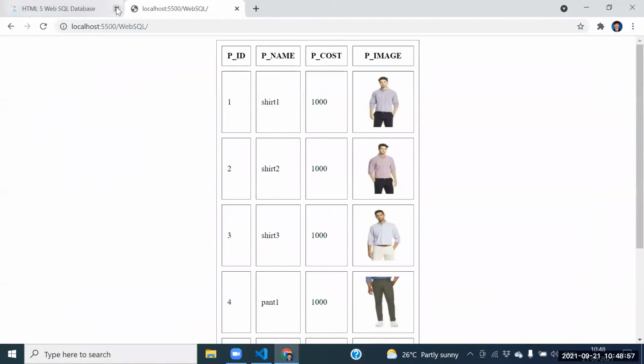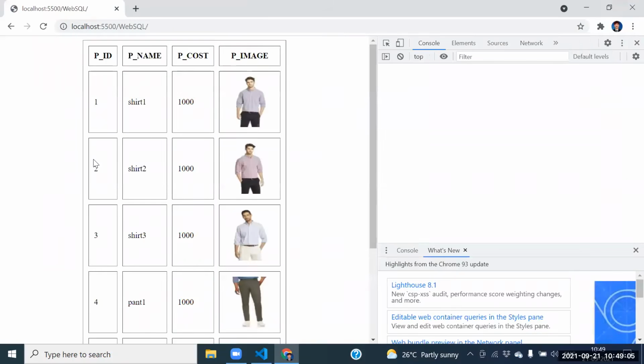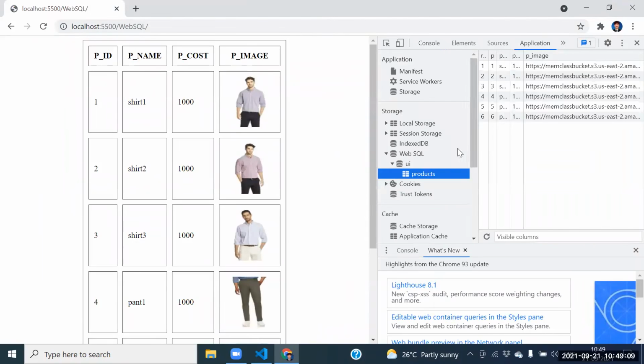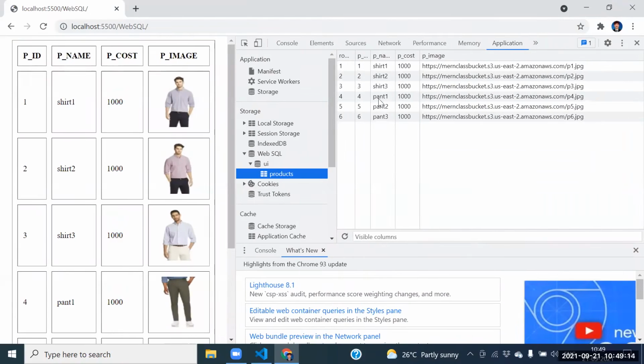Guys, where is this data coming from? Is it local data? Whatever the response is, where are we getting that data from? From WebSQL. Whatever the response is, we are able to get from WebSQL itself. Really wonderful, guys.